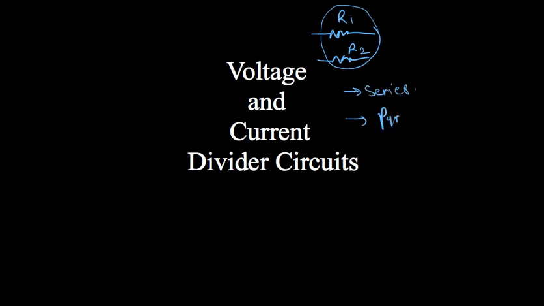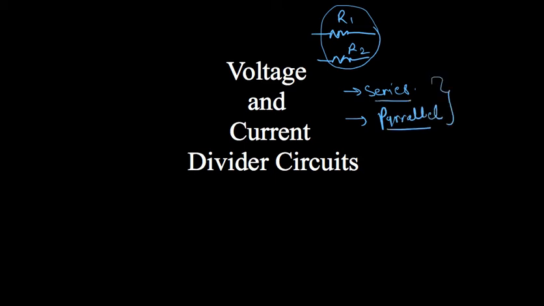Already we all are aware, if we are having two different resistances, R1 and R2, two resistance elements, then I can make two types of connection with these resistances. First, I can make a series connection, or I can make a parallel connection. Okay. So series and parallel, only two possible ways are there.